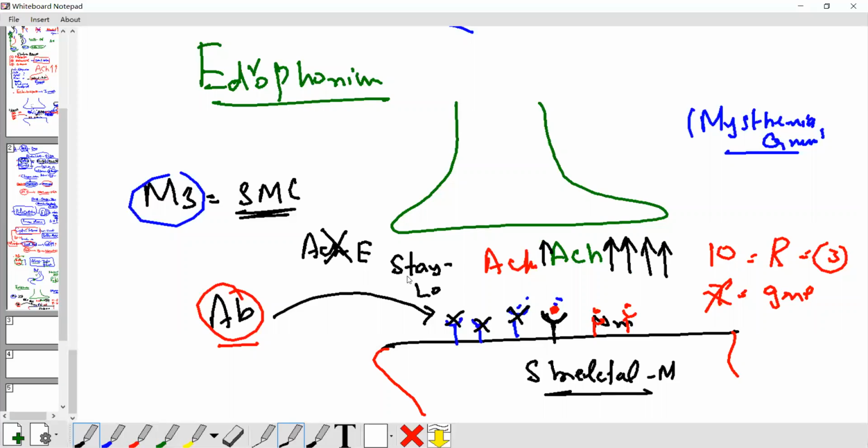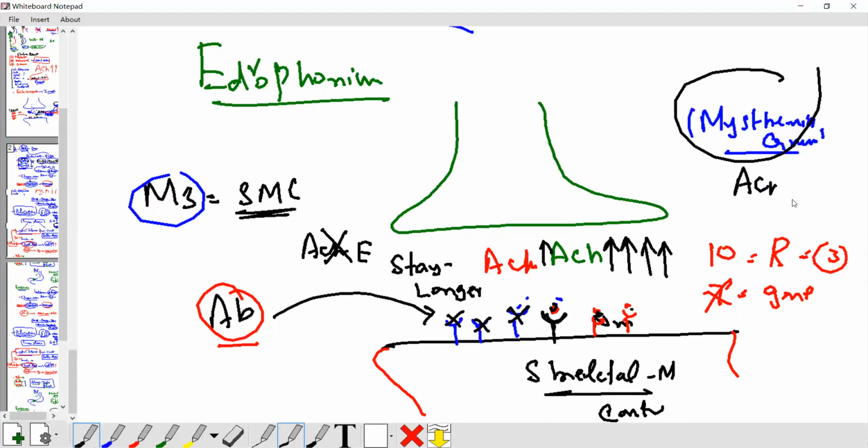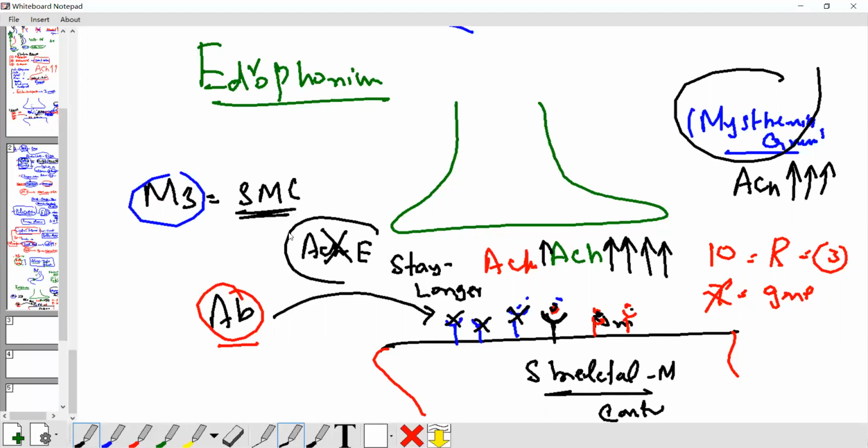Acetylcholine, if you do not allow this enzyme to break it down, then acetylcholine stays for a longer time. If it stays for a long time, these receptors can be used to achieve muscle contraction. Understand? So in myasthenia gravis, we need to increase the acetylcholine level. How can we increase it? Block this enzyme. Done.